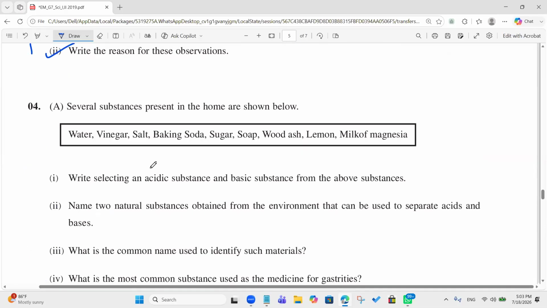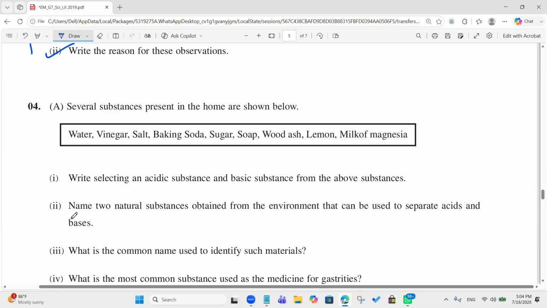Number 4. Okay, let's start the fourth one. Several substances present in the home are shown below: water, vinegar, salt, baking soda, sugar, soap, wood ash, lemon, milk of magnesia. Select an acidic substance and a basic substance from the above substances.